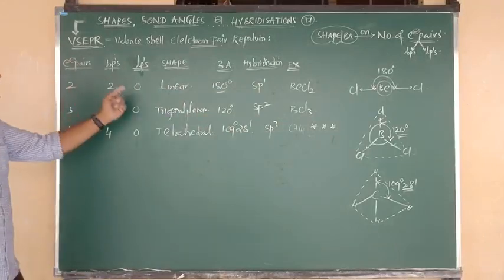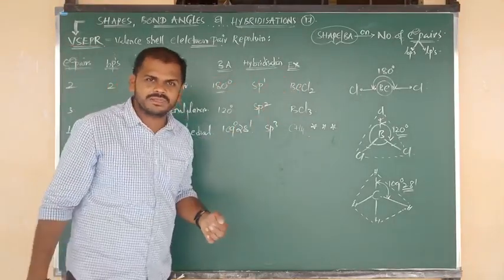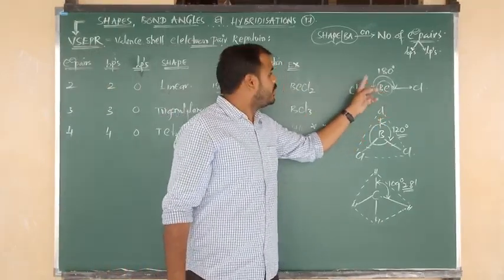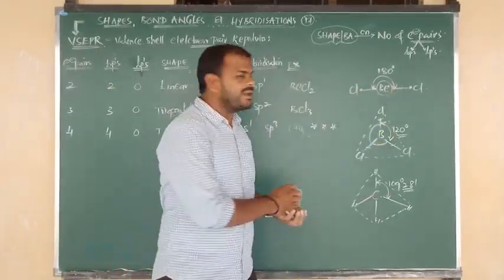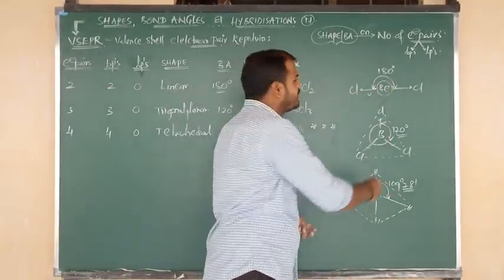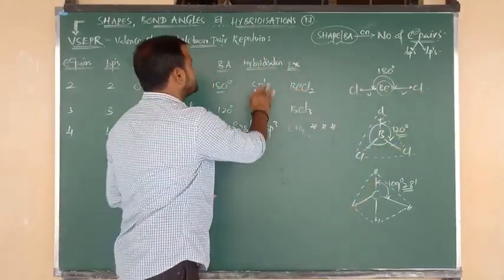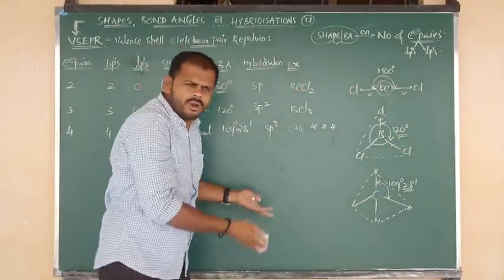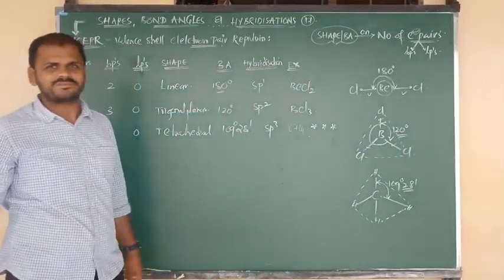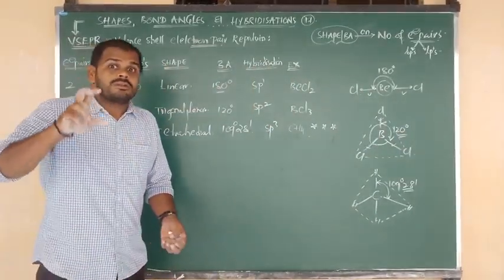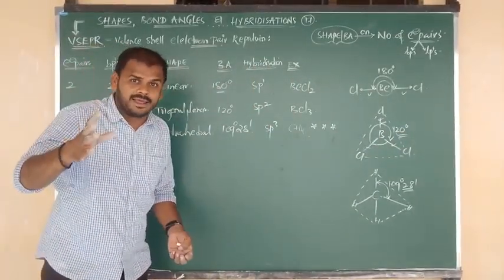Not only by using electron pairs, but also by seeing the structure. Around Be, 2 bond pairs are there. You can consider one as s and one more as p. Simply you can say sp hybridization, or sp1 hybridization. So this is how to count the hybridization. I hope you understand this clearly now.